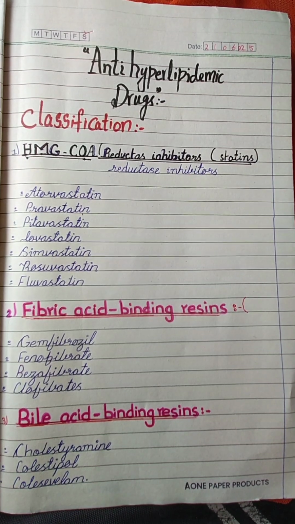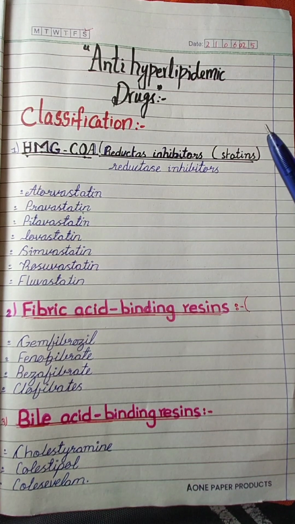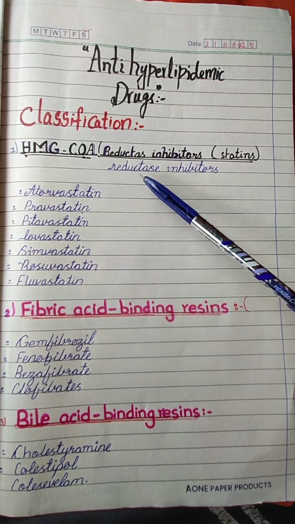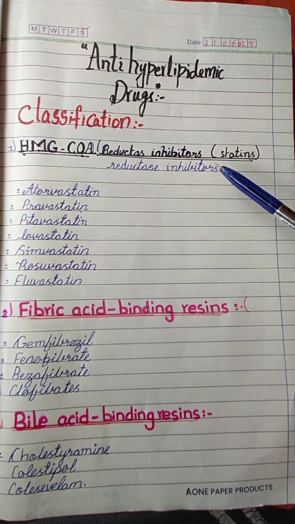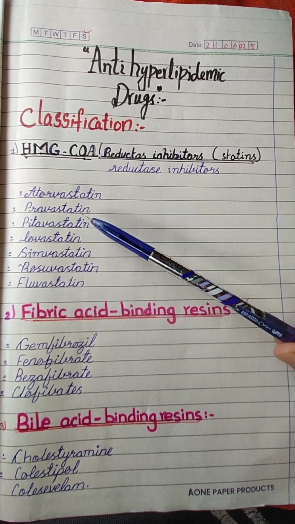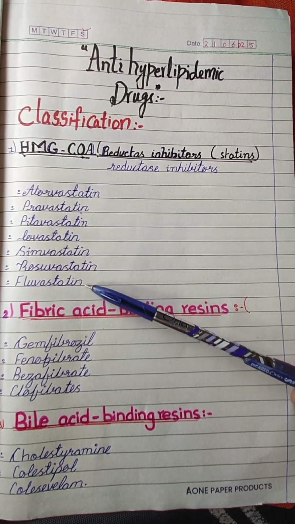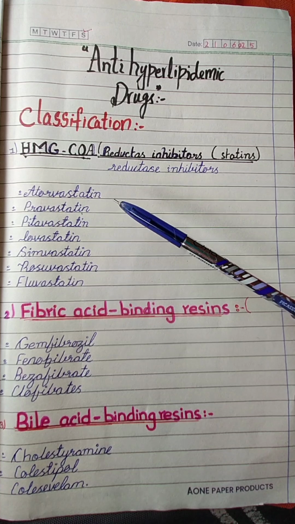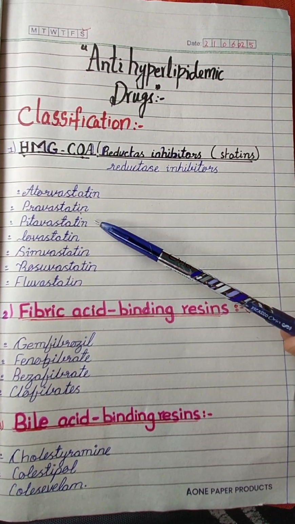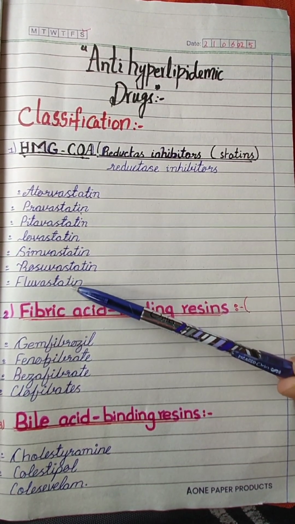In the lecture, we have completely discussed the pharmacology of statins and all the other lipid-lowering drugs. Just cram the drugs with me. HMG-CoA reductase inhibitors are the statins. Statins include atorvastatin, pravastatin, pitavastatin, lovastatin, simvastatin, rosuvastatin, and fluvastatin. Repeat with me: atorvastatin, pravastatin, pitavastatin, lovastatin, simvastatin, rosuvastatin, and fluvastatin.